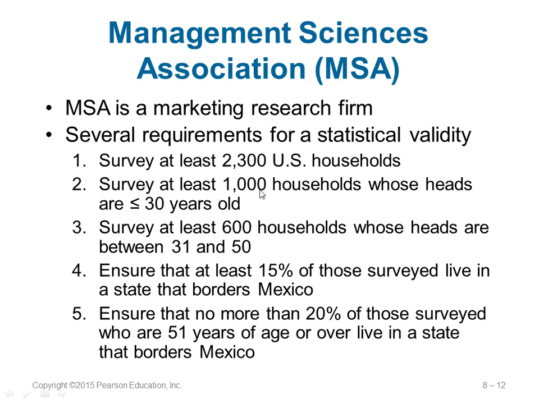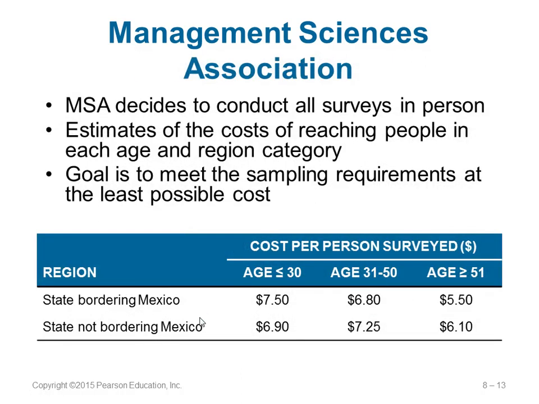You can see the survey needs at least 1,000 households where the head of the house is less than 30 years old, and at least 600 households where the head of the house is between 31 and 50 years old. And ensure that at least 15% of the surveyed households live in a state which borders Mexico. Ensure no more than 20% of those surveyed who are 51 years of age or above live in a state that borders Mexico. So these are some conditions they put. You can have lots of constraints, and these are the cost per person surveyed.